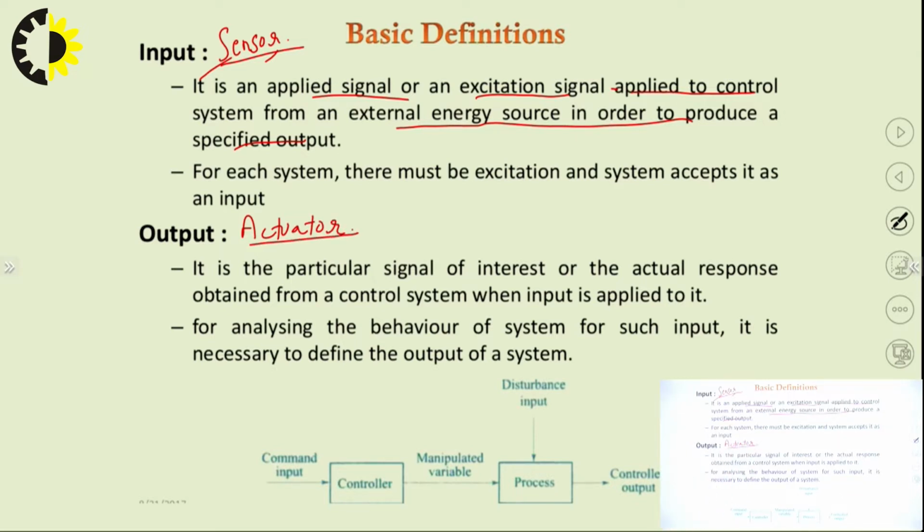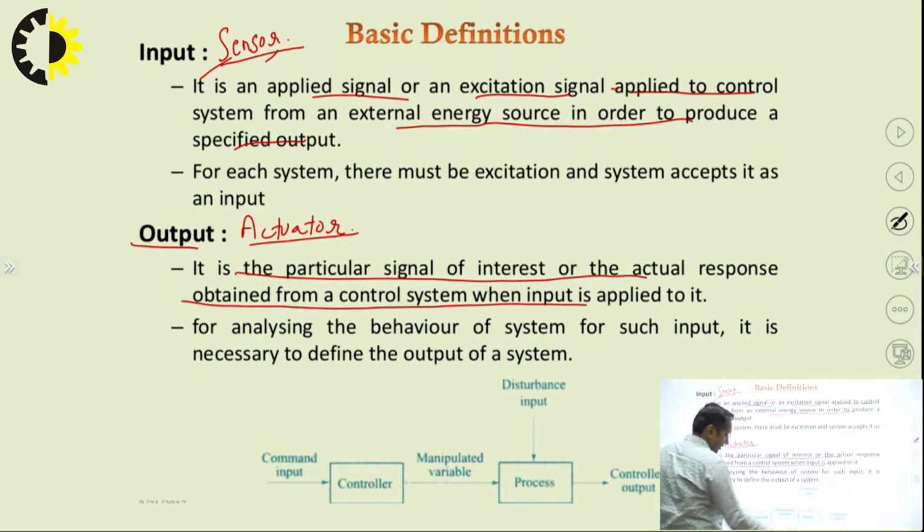What the input does is it senses the environment and sends it to the controller. Then the controller produces some kind of output, a particular signal of interest or actuated response, like switching a motor on or off. It is the output obtained from a control system when input is applied to it.